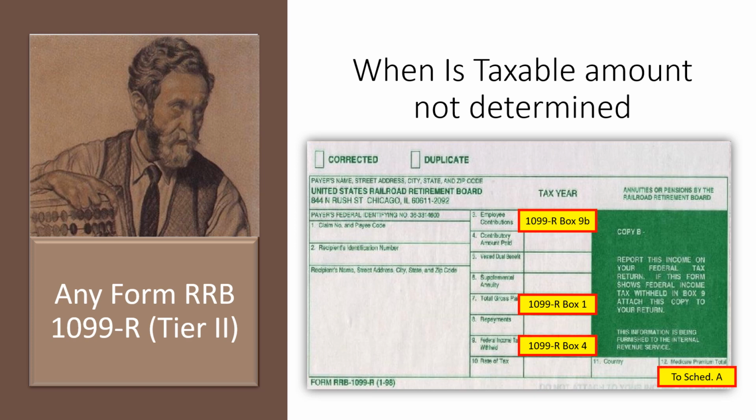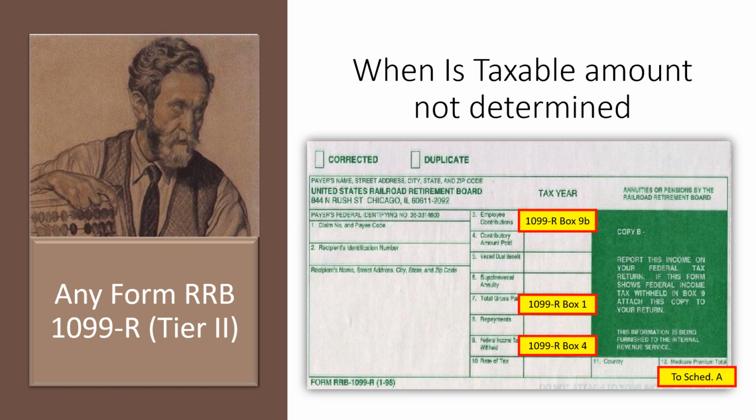So you can see there in box 3, we have our employee contributions. That's just like the 1099-R box 9B. And then in box 7, we have the total gross paid. That's like our 1099-R box 1 gross distribution. And then federal income tax withheld, you'll see that that is box 9. That is the same as 1099-R box 4.